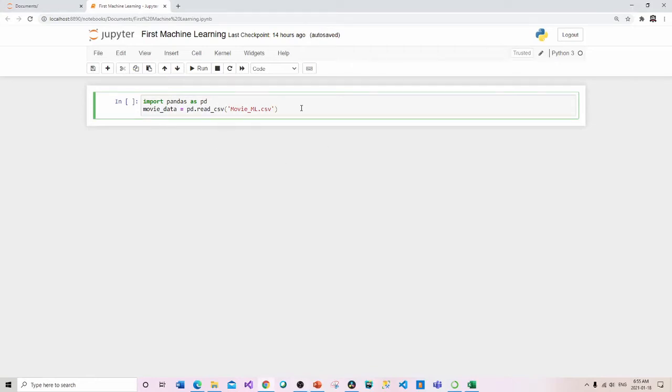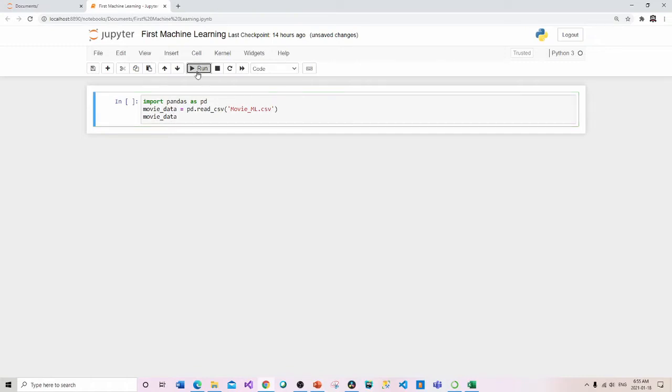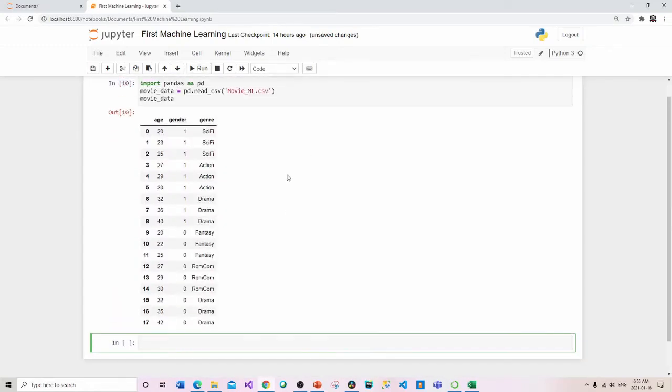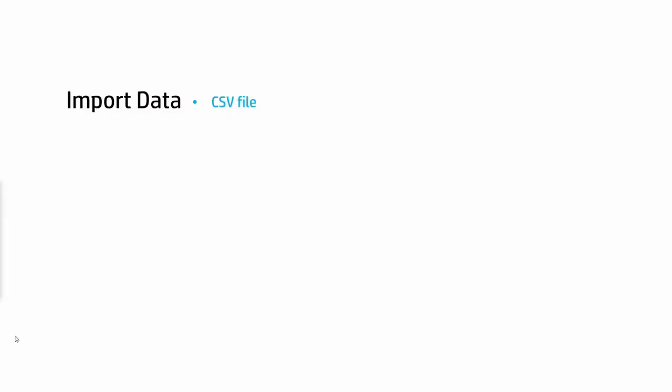Now let's go and have a look at this movie_data. Let's just run that. You can see that it's all there. If you've gotten to this point, this is really good. So now that we've imported the data from the CSV file, the next thing we need to do is clean the data. So let's go do that now.